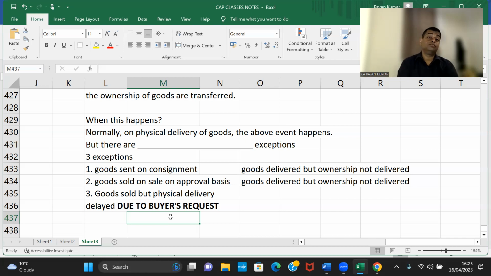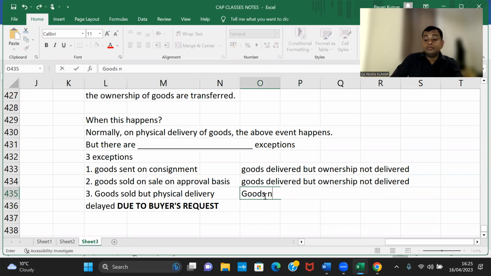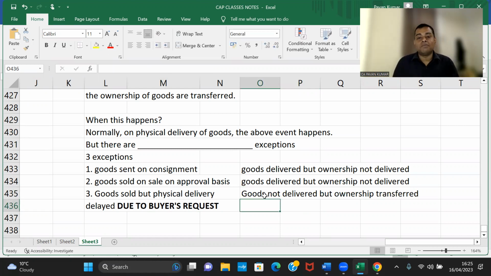How is this to be accounted for? This is the drama: 3 questions asked 3 times. The same question was asked. Once they said 1 lakh, 25,000, 25,000, 25,000, 25,000. Once they said 4 lakhs, 1 lakh, 1 lakh, 1 lakh, 1 lakh. Story remains the same. The sale happened on the date of entering into sale itself. So here, goods not delivered, but ownership transferred. Goods are still in my godown only, but goods are sold.